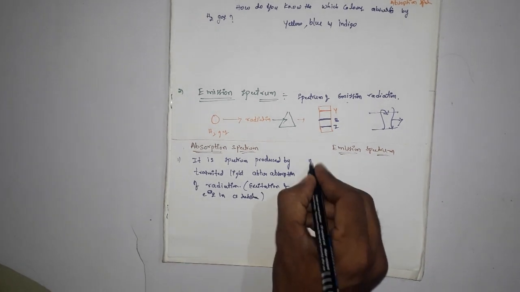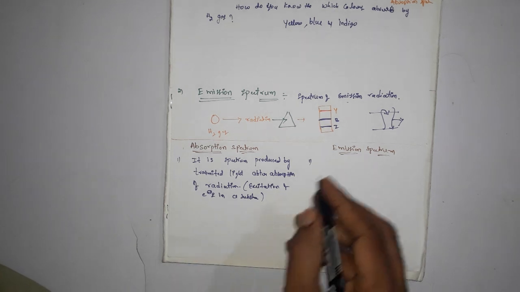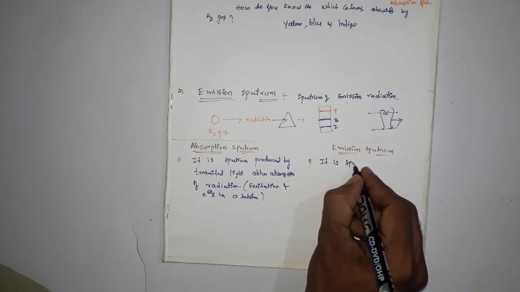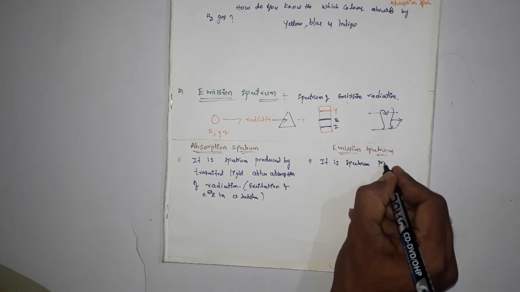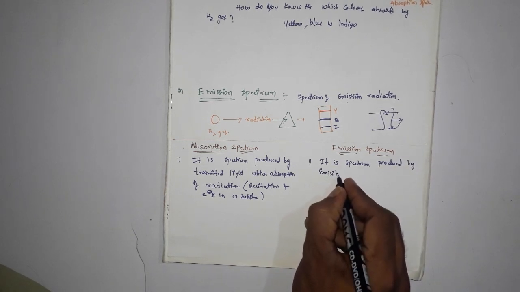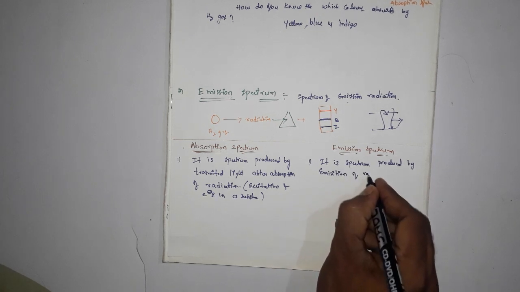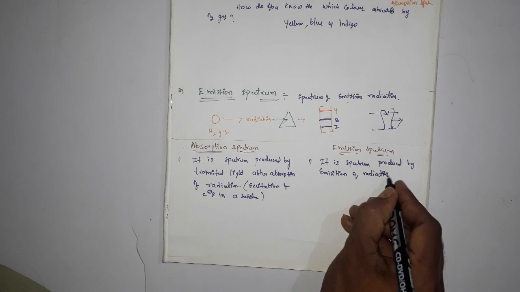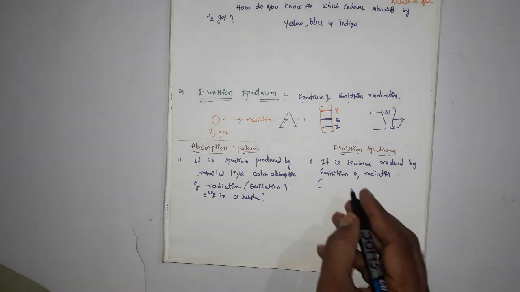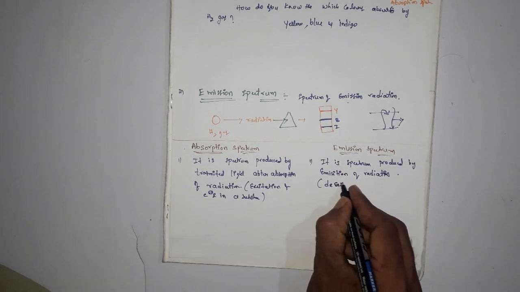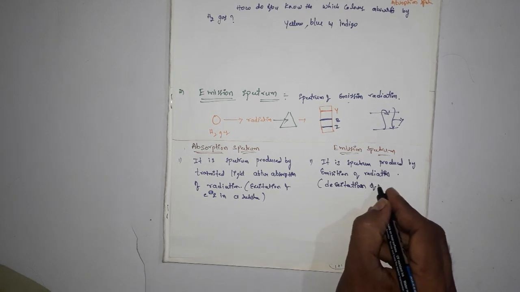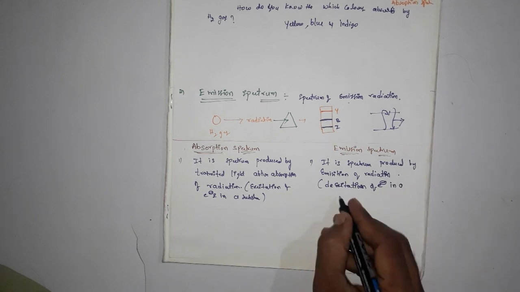Next, emission spectrum. It is the spectrum produced by emission of radiation. That means de-excitation of electrons in a substance.